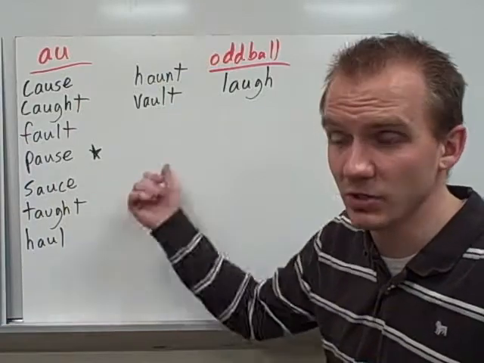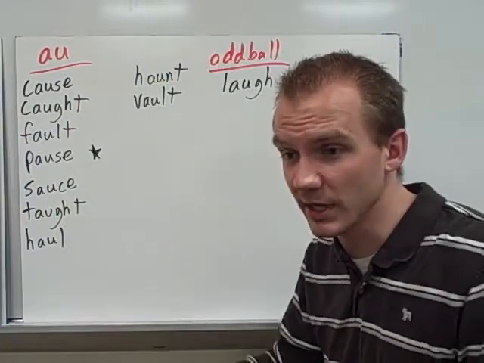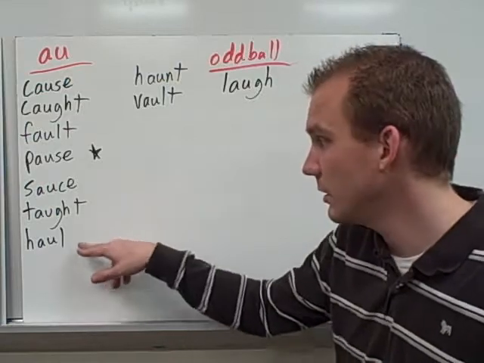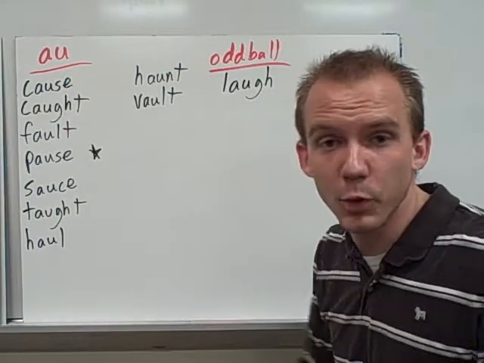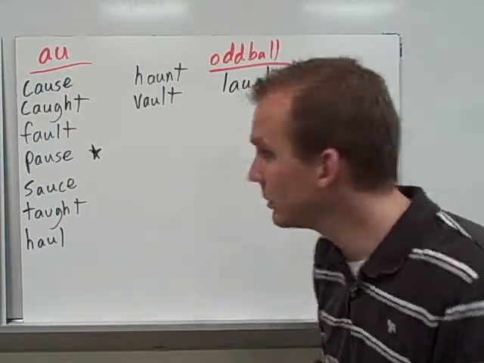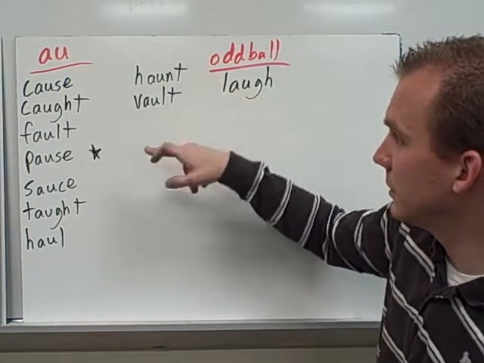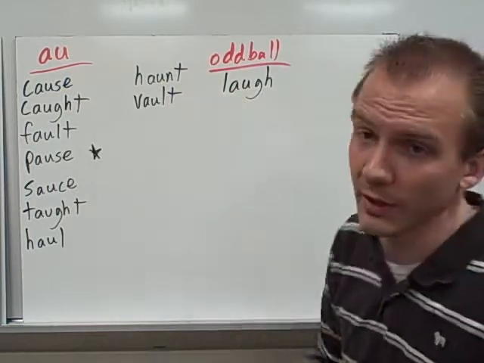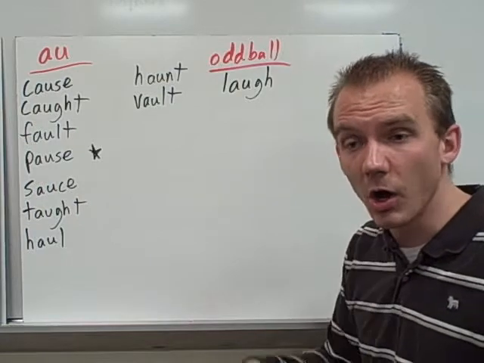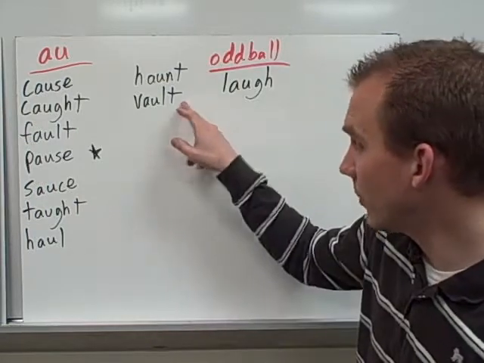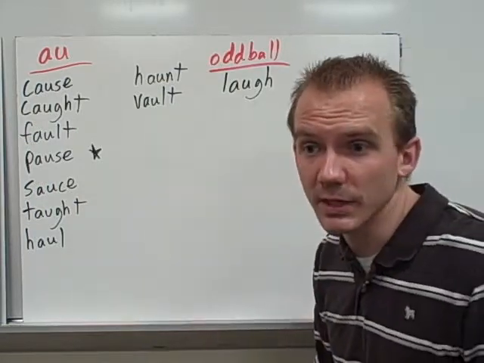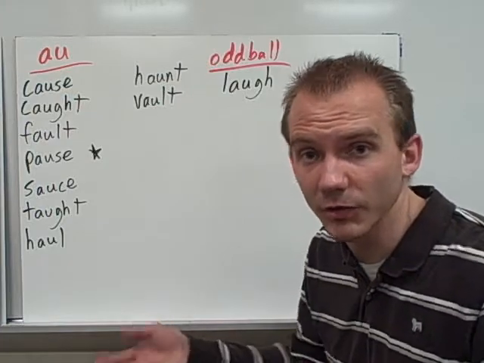Taught. That's what I do. I taught kids last year. I taught kids yesterday. It's the past tense of teach. Taught. Haul is when you kind of pull something along with you. You haul it. Haunt is what a ghost might do, or you might go to a haunted house where things haunt you. And vault is where you might store money in a bank, in a vault.